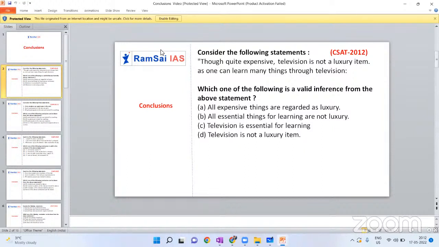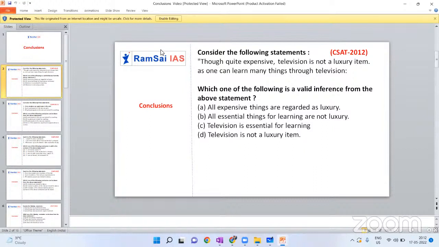Though quite expensive, television is not a luxury item. From this, we can conclude that television is an expensive thing. That is okay. But if you want to combine this statement with the second one, what is the second? As one can learn many things through television. So I can learn many things through television, and television is quite expensive. So if I can learn from something, it should be quite expensive? You should not combine the two like that.